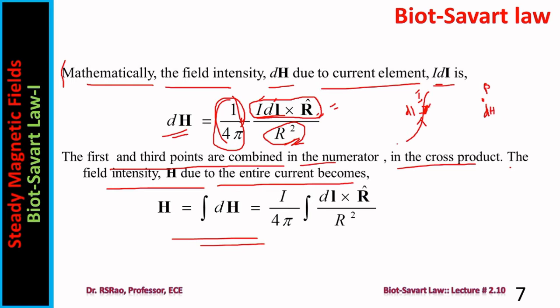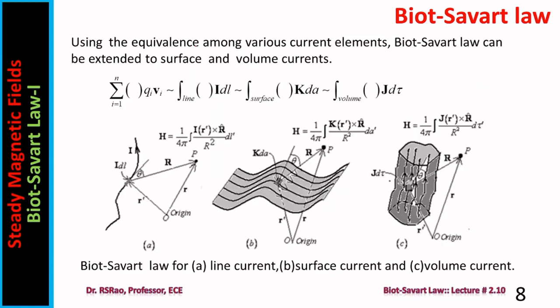Now I want the field intensity due to the entire current carrying conductor. Then I have to perform integration over the source. So performing integration over the source gives H equals I by 4 pi integral of dl cross R cap by R square. For your information, what is R? This is from the source point to the field point. R is always the vector from source to field.